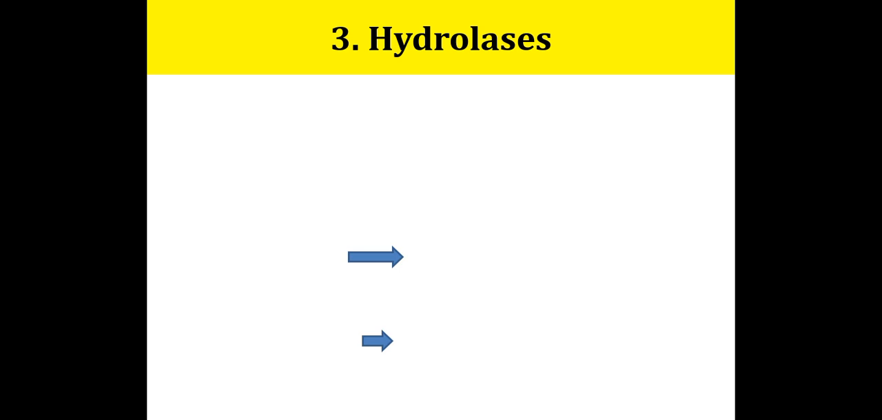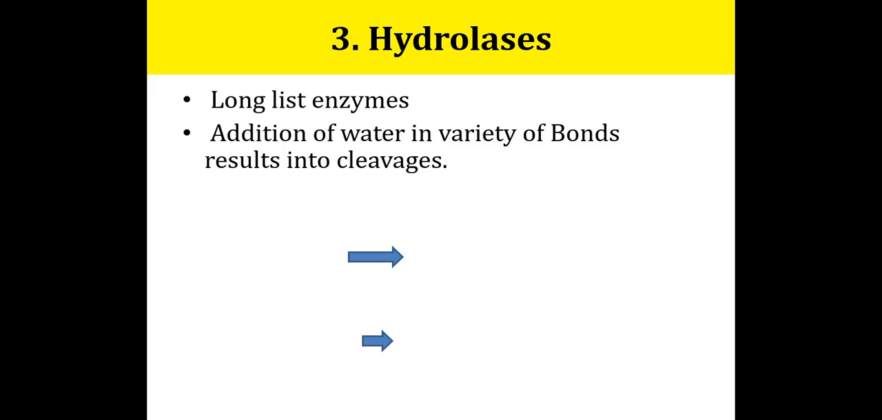The next class of enzyme is hydrolase. These enzymes are a special kind of transferase where the donor group is transferred to a water molecule. These are a long list of enzymes. Addition of water to a variety of bonds results in cleavage, which takes place by the hydrolases. These enzymes split carbon oxygen, carbon nitrogen, carbon carbon, oxygen phosphate and carbon sulfur bonds. So a cleavage reaction takes place here.